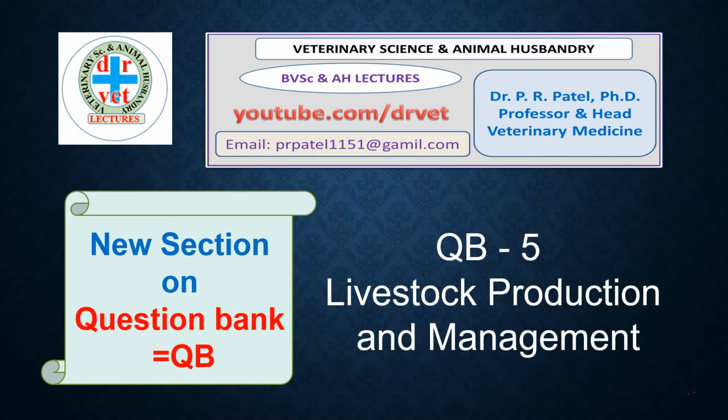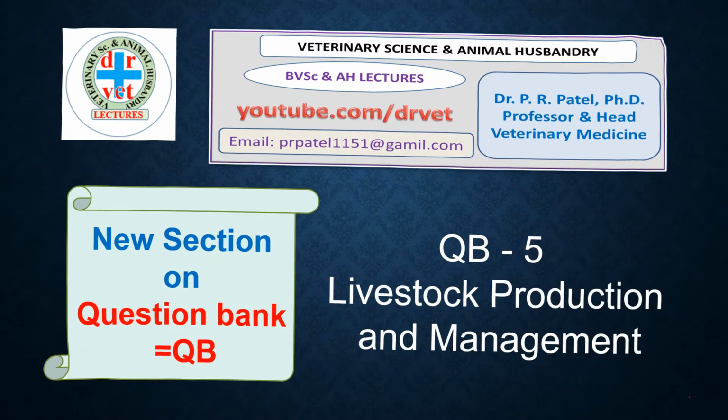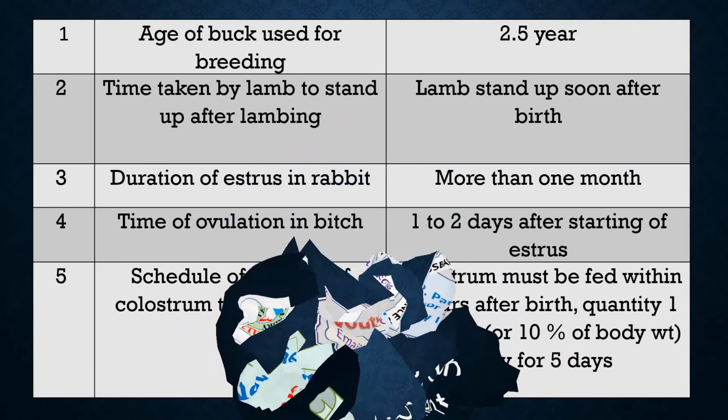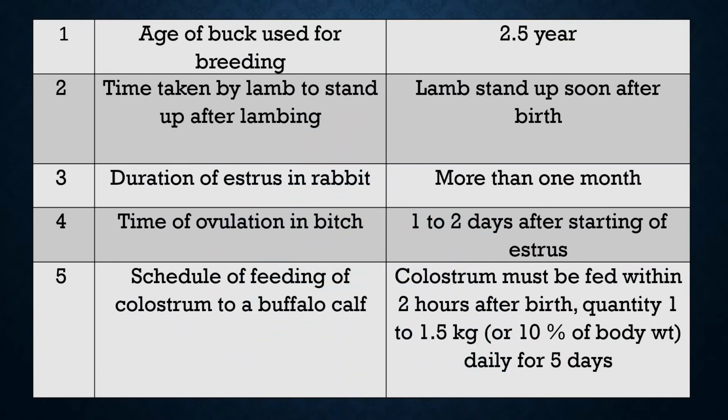Here we will see 25 short questions in the subject livestock production and management. Question 1. Age of buck used for breeding. Answer: the buck should be used for breeding at the age of 2.5 years.